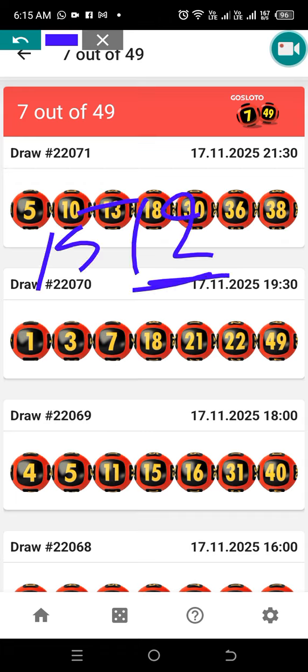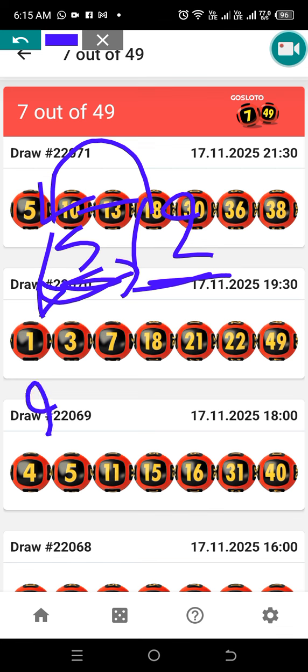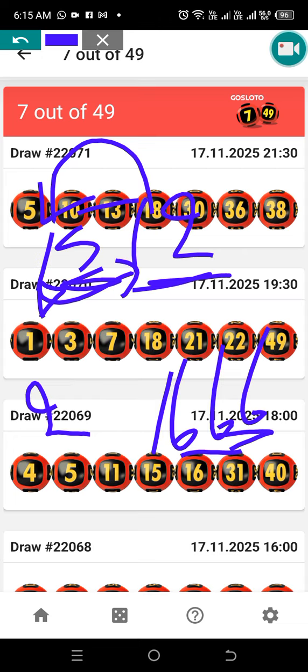The other code is 1512. There is 12, there is a 15. So we have 15, 16, 18, then we have a 21. The code is also 2 there. Remember yesterday we had 166, which is 6 and 18.